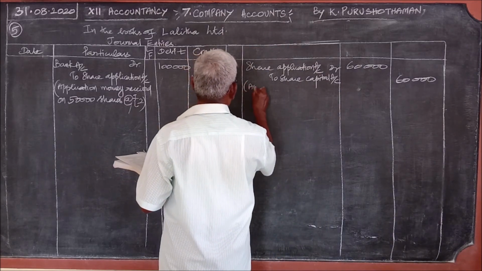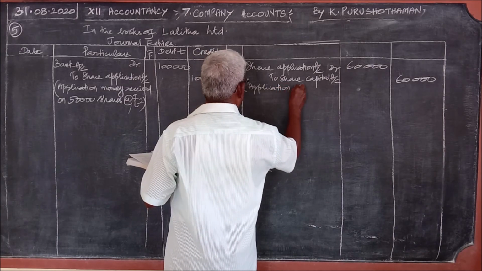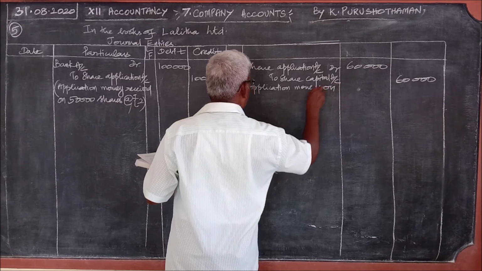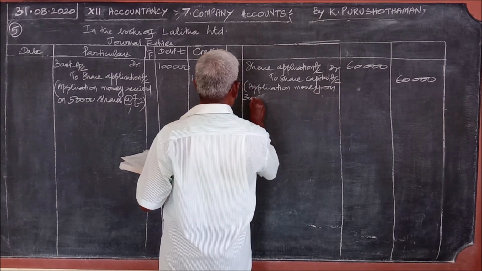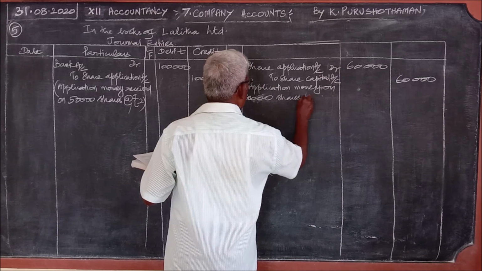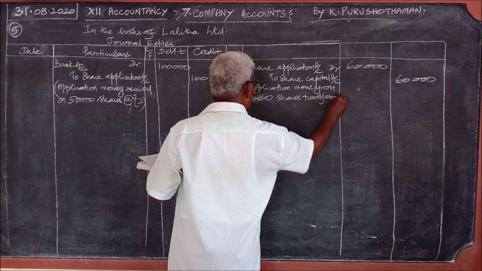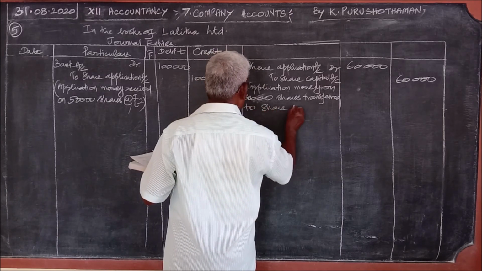Application money on 30,000 shares transferred to share capital.